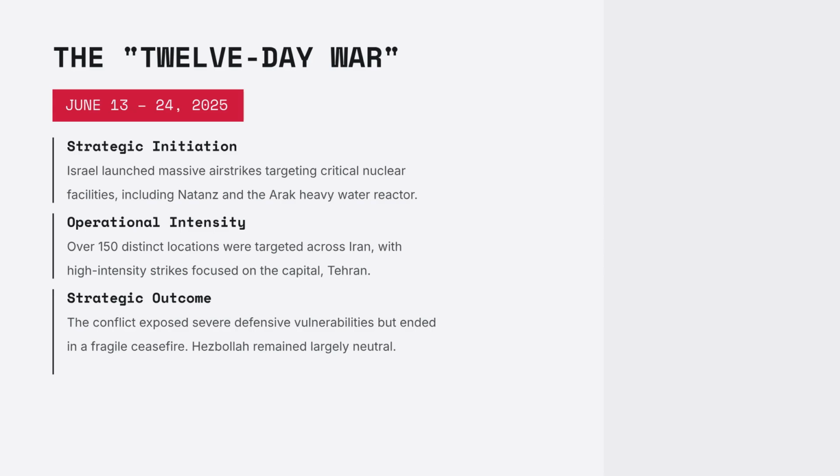In June 2025, Israel launched massive airstrikes in what became known as the "12-day war." This conflict exposed Iran's defensive vulnerabilities and ended in a fragile ceasefire.